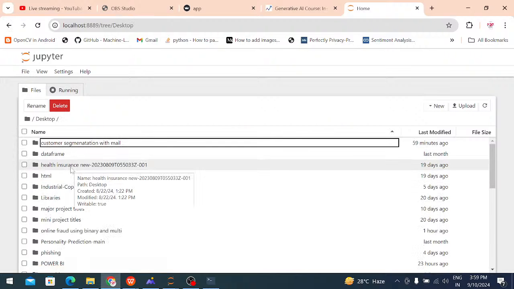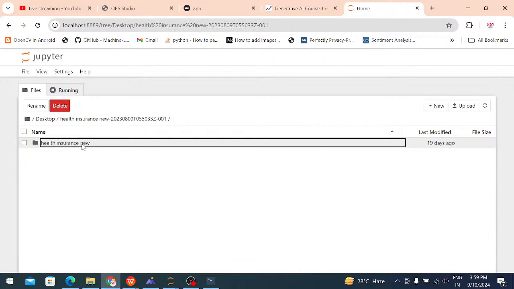First I will show the health insurance project. After that I will show one more project. In these two projects, we implemented machine learning with two types of frameworks. One is the Streamlit framework and the other is Flask. First I will show the Streamlit code. After that I will show the Flask code. What is the difference between Streamlit and Flask?